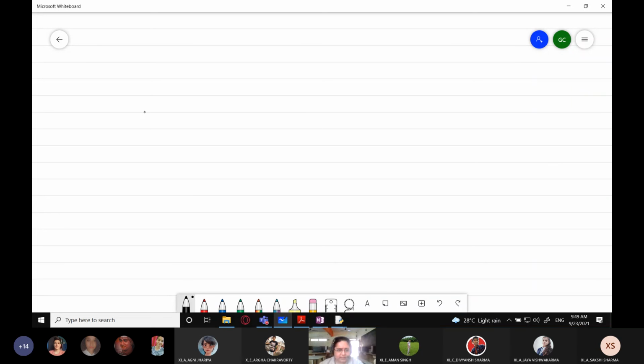So it is something like this. A straight line is there, and somewhere in between you have the zero. This is the right side, and this is the left side. Towards the right hand side you have all the positive values, and towards the left hand side you have all the negative values.